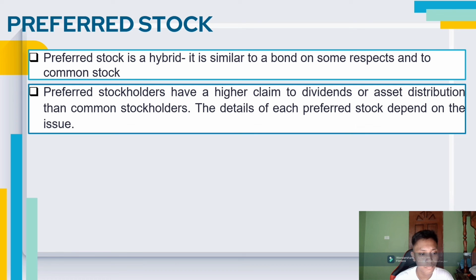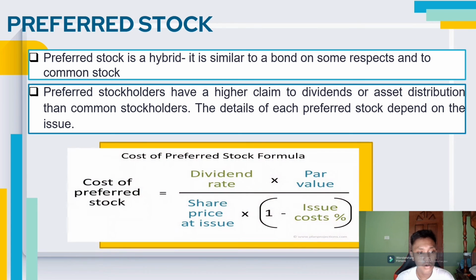The details of each preferred stock depend on the issue. The formula for the cost of preferred stock is preferred stock dividends divided by preferred stock price. Par value of one share of the preferred stock equals the amount upon which the dividends are calculated. In other words, par value is the face value of one share of stock.